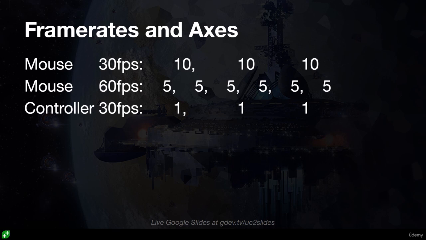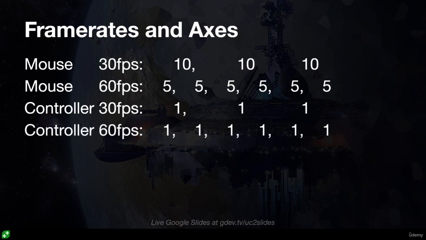We get 1, then 1, then 1. Makes sense, right? What about if it's at 60 frames per second? We still get 1, then 1, then 1, then 1, but we get more of them because we're getting more frames. If you use that directly to affect the movement of your pawn, you're going to see that it moves at twice the speed at twice the frame rate, not what we want.